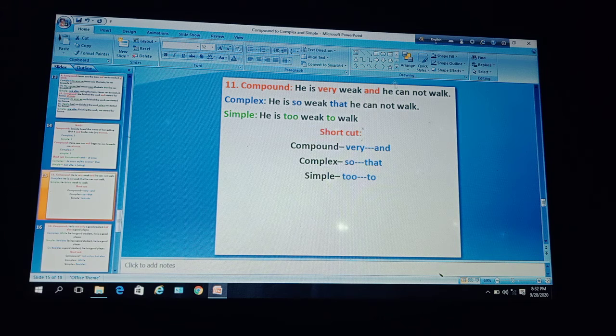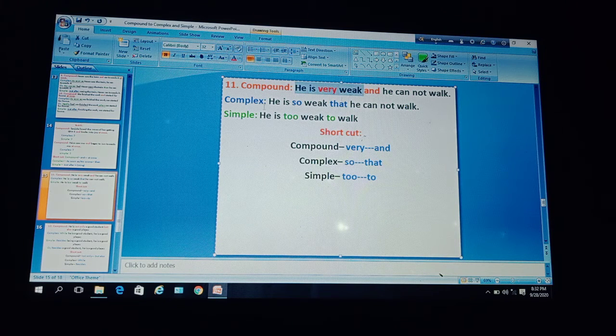Okay, dear learners, notice the shortcut. If the compound sentence is with very ... and, then to make it complex you will use so ... that, and to make it simple we will take the help of too ... to.